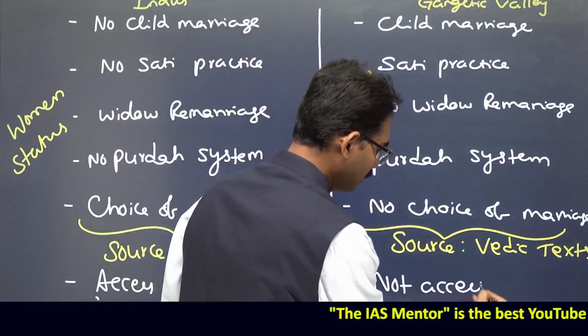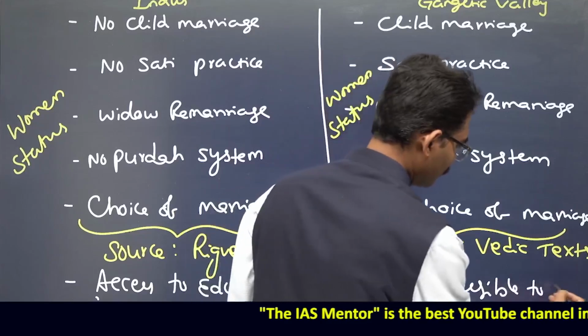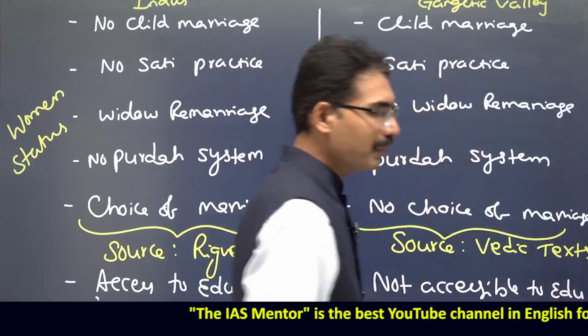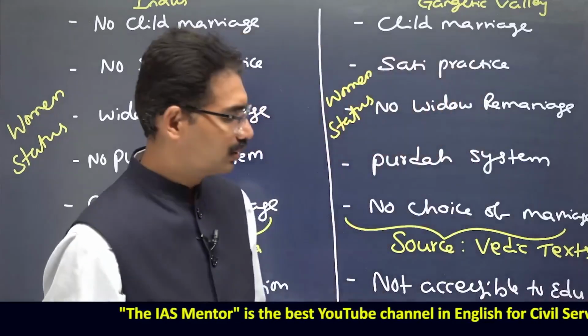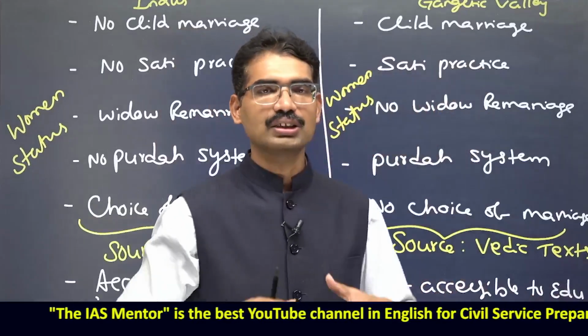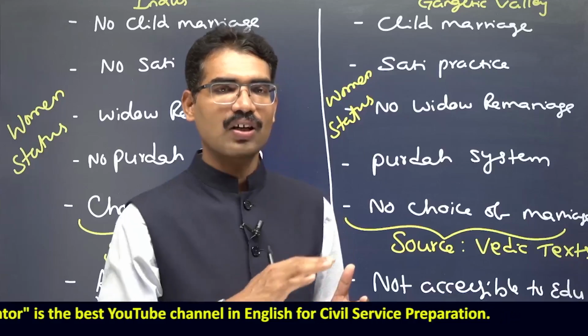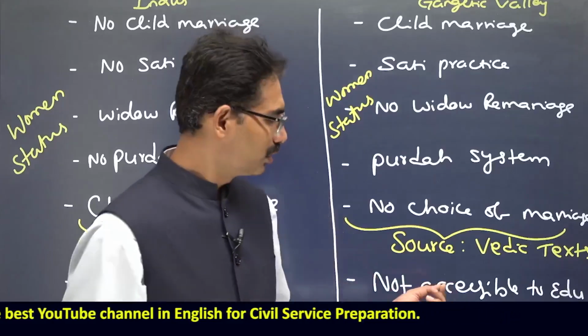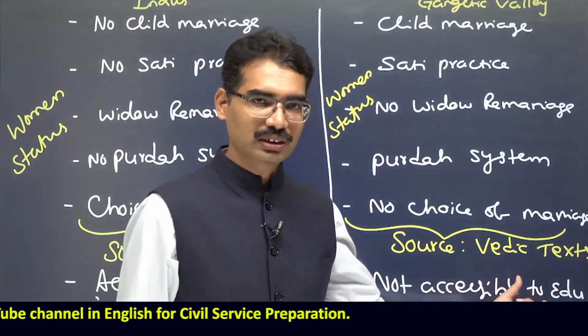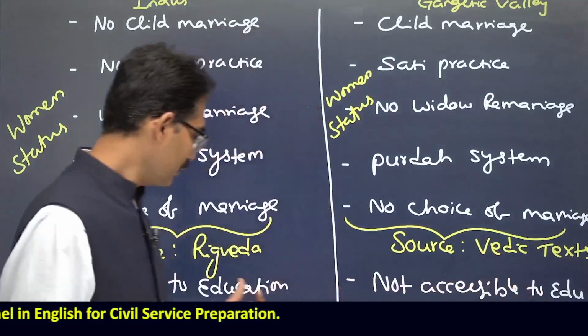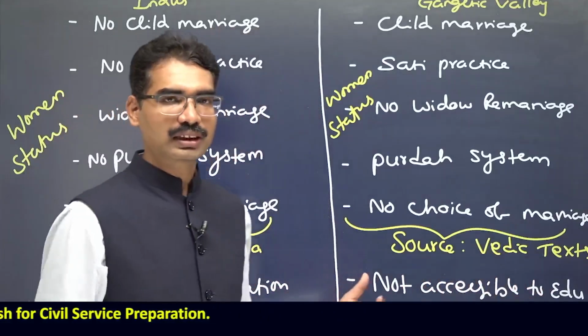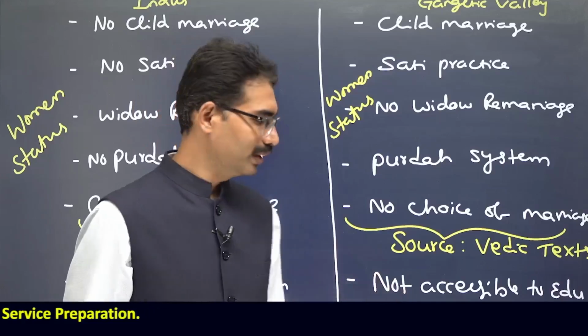So generally women are not encouraged to go for studies, but it doesn't mean that a woman is not given education at all. Some women used to get education, while in the earlier period the majority of the people used to get education. That is the difference you have to identify.